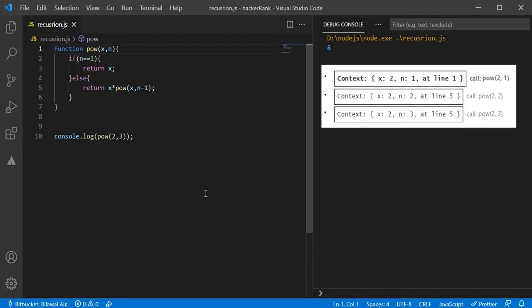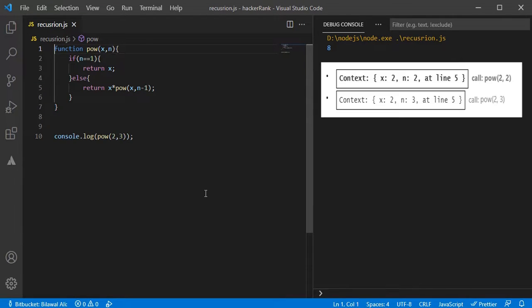During the execution of power(2, 1), unlike before, the condition n equals 1 is truthy, so the first branch of the if works. There are no more nested calls, so the function finishes, returning 2. As the function finished, its execution context is not needed anymore, so it is removed from memory. The previous one is restored on the top of the stack.